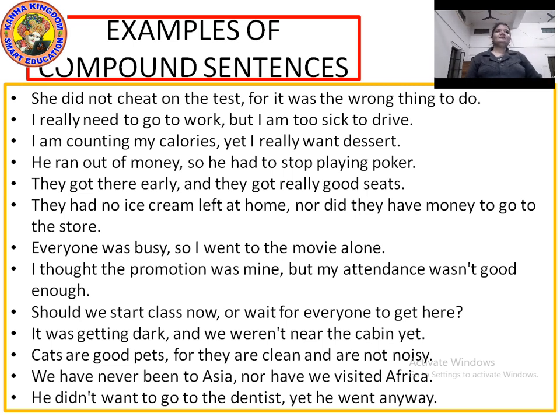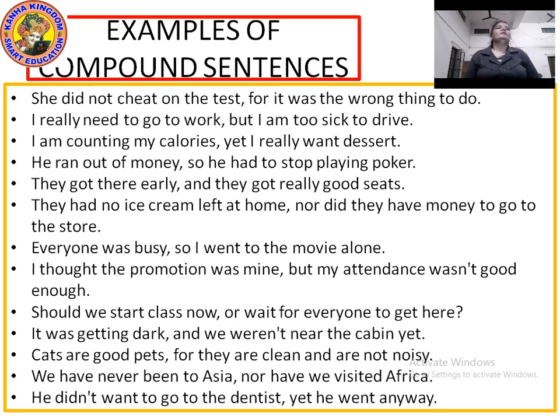I had no ice cream left at home, comma, nor did they have money to go to the store. Yes, they had no ice cream left at home. Independent clause. Did they have money to go to the store? But here is a negative, but nor here is a conjunction and it is with a comma. Okay, here we can say they did not have money to go to the store.